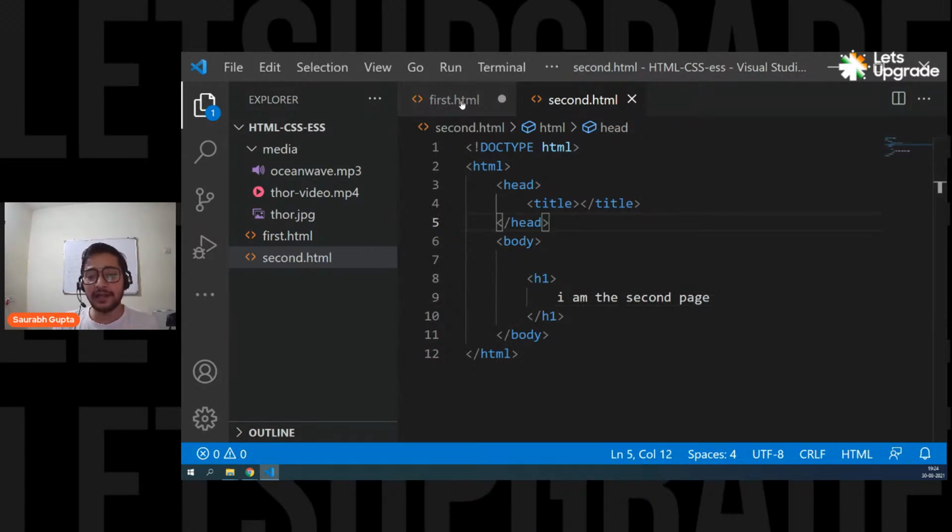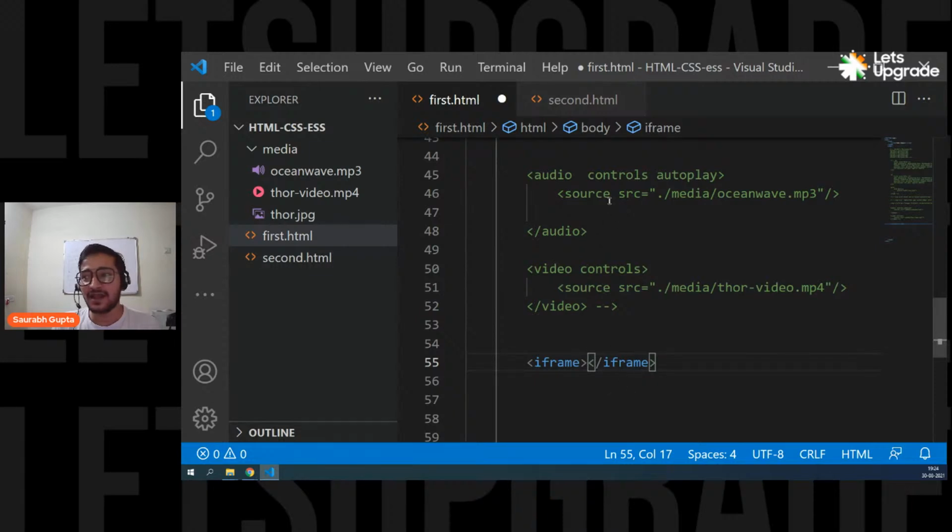I want to display the output of this page in this iframe. Can I do it? Let's see. Simply go in your iframe and use the src attribute and give the link of that page. So simply put second.html. And just to show you that we are actually opening the first page, let me at least have the video there. Okay, so I can show you.